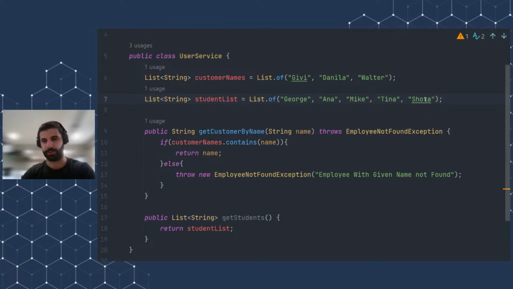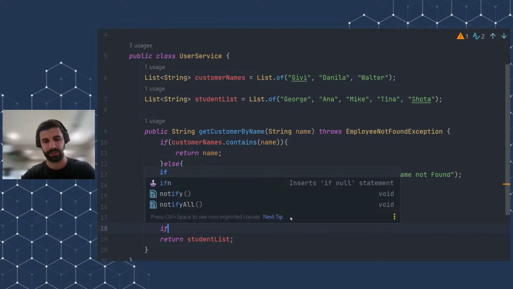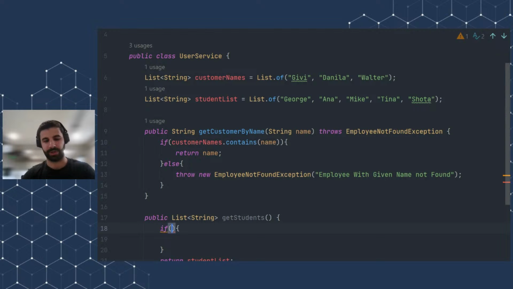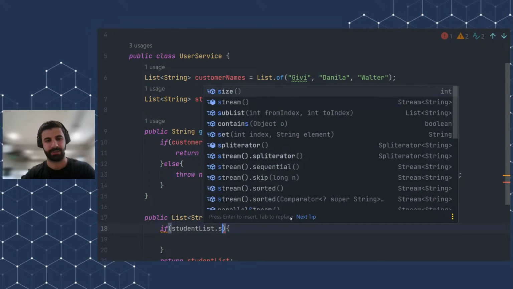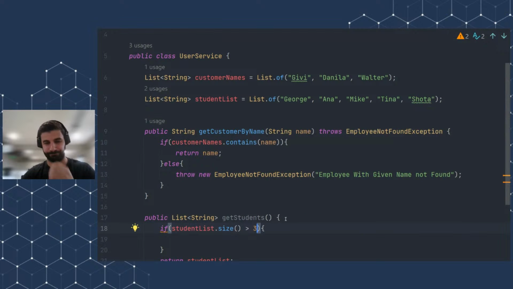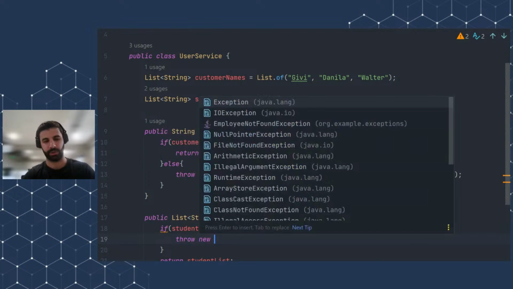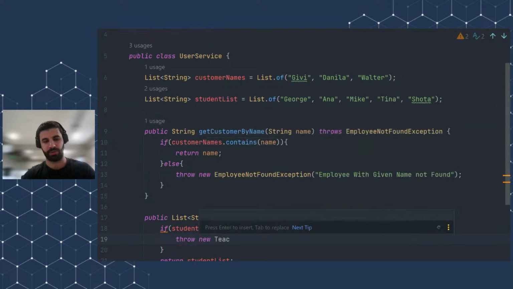These are, by the way, Georgian names. So in this case, if students are being added, our database can only hold 3 students, right? And in this case, we can throw an exception if the student list size is greater than 3, and throw new TeacherDataTooLargeException.